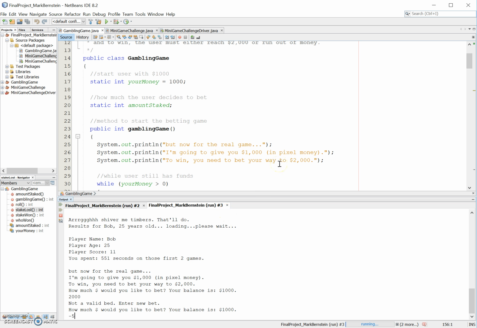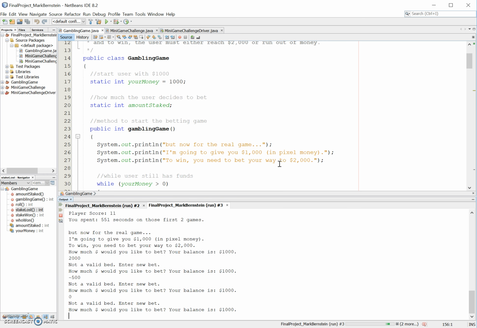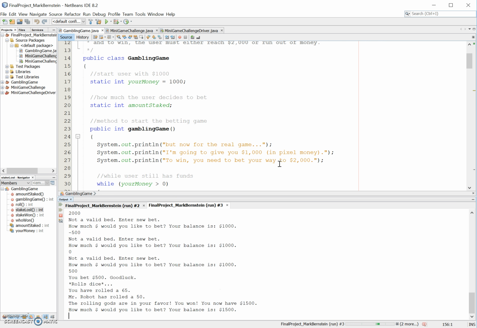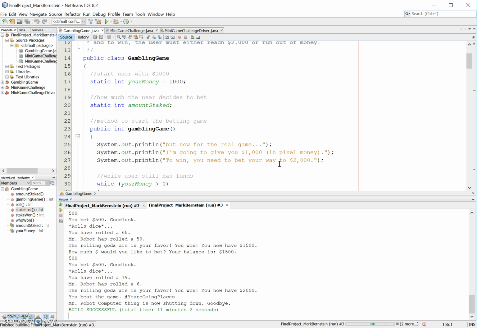Let's try a negative number. Nope. Try 0. Nope. Alright, let's try something in range. 500. Hey, we won. Good job. 500 more and we'll finish the game. Alright, I guess we're lucky this time. And the build is complete. The program is all finished here.